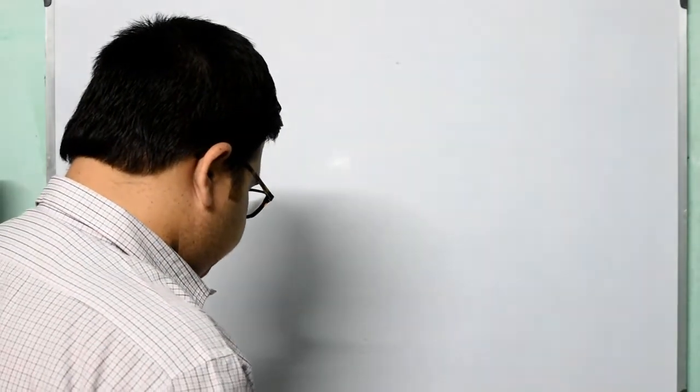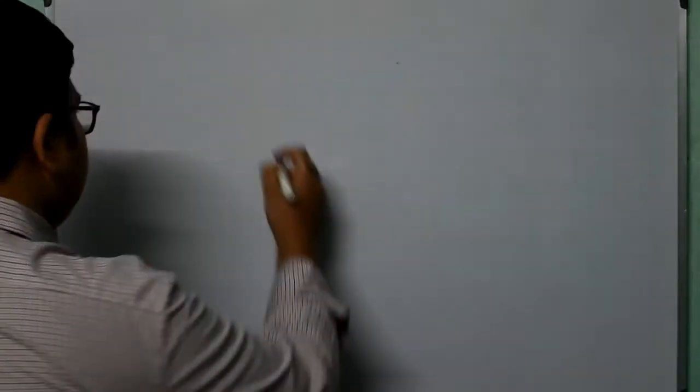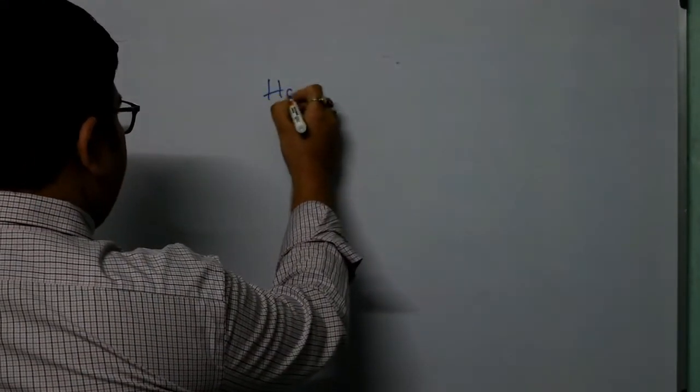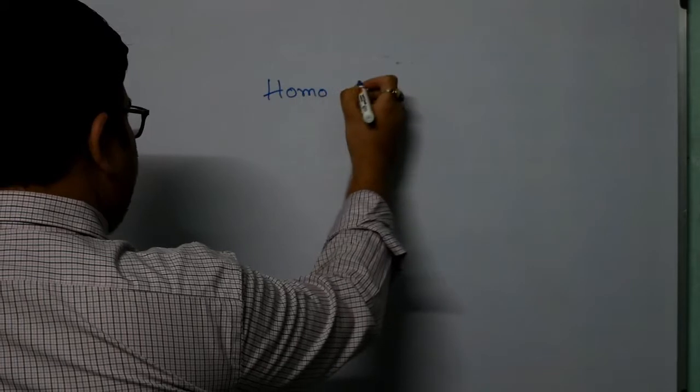Scientific names are always printed in italics. If handwritten, they are underlined separately. Now if we write this as Homo sapiens, what do we need to do? We will underline Homo and sapiens separately.